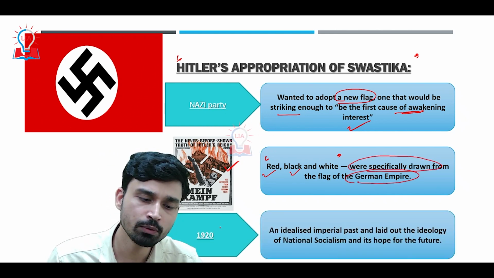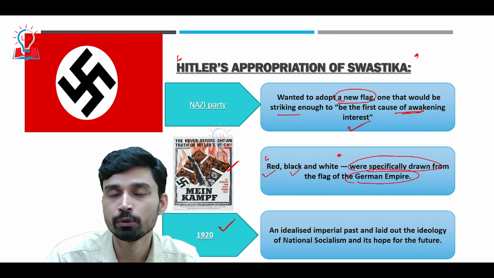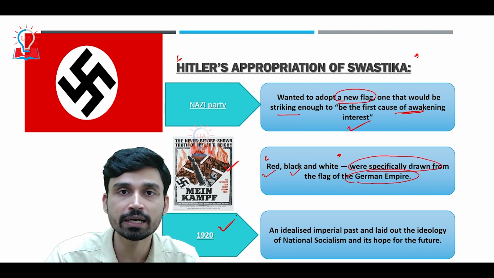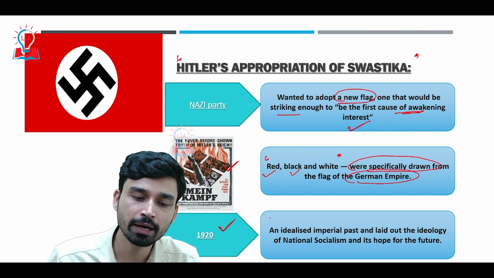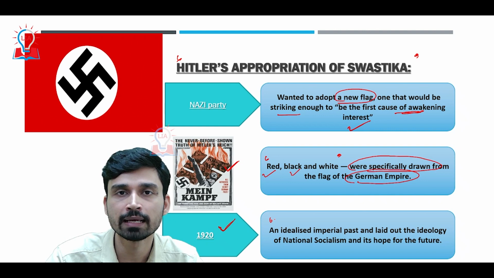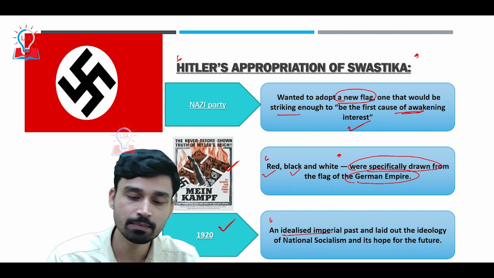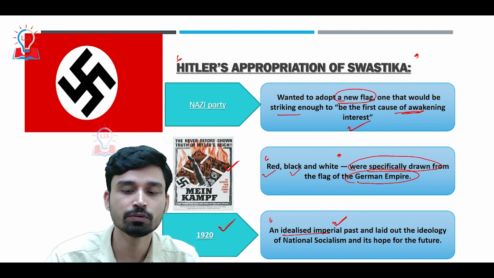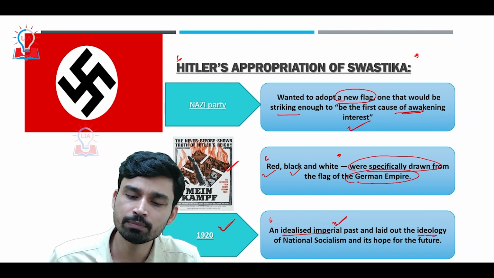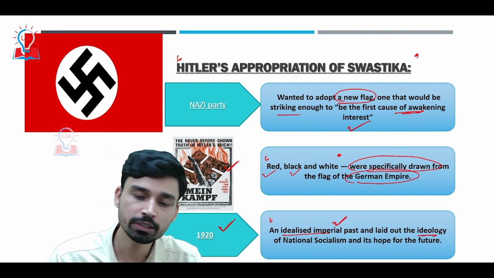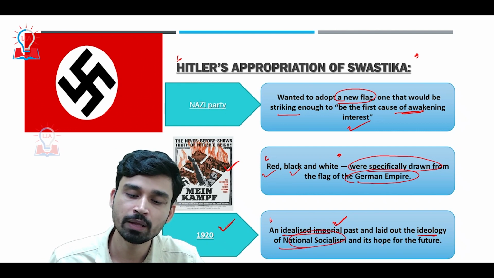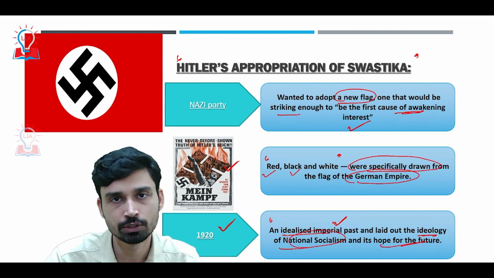Finally, in 1920, when the Salzburg Conference, or Salzburg Congress, was going on, the Nazi Party adopted the symbol on their flag. It was a symbol of their idealized imperial past of Germany, and at the same time the symbol was supposed to lay out the ideology of national socialism and its hope for the future of Germany.